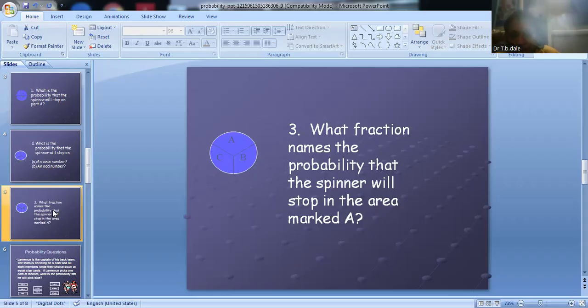We move the spinner 1 time, 2 times, 3 times, and after that we get how many times it will move. Therefore, 1 time, 2 times, or 3 times. That is an example of the conditional probability.